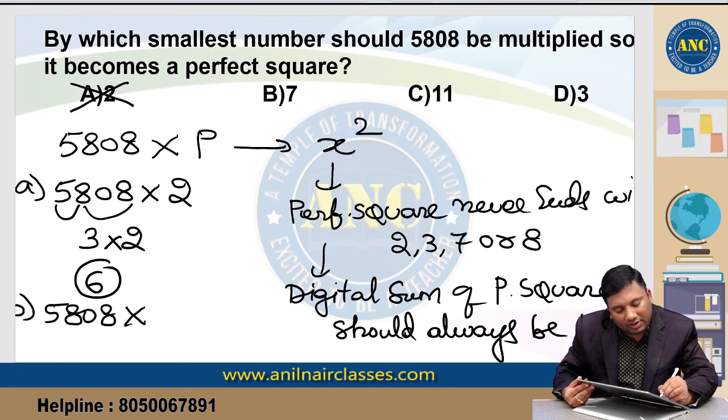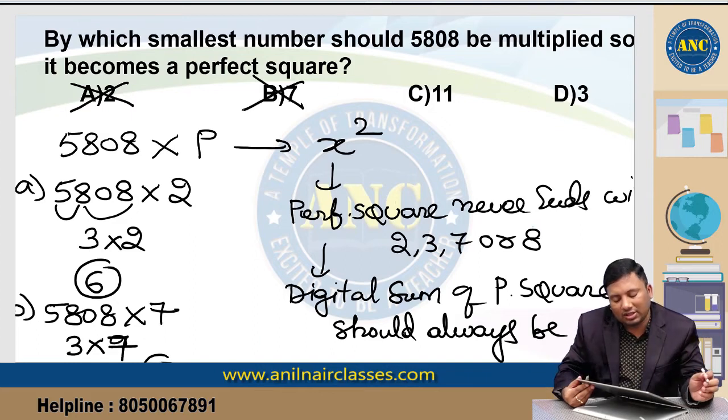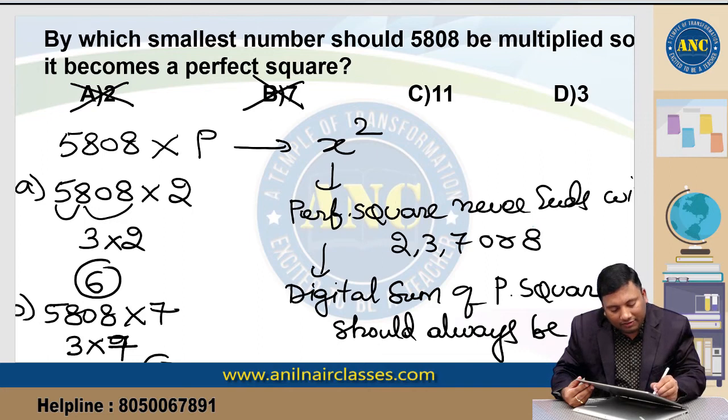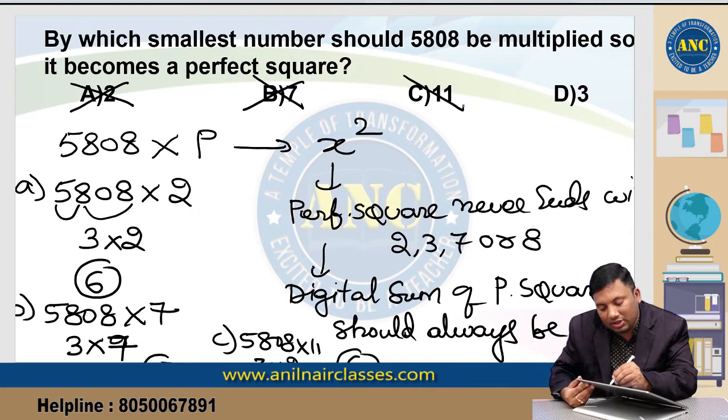5808 into 7. The digital sum is 3. 3 into 7, 3 sevens are 21, 2 plus 1 is 3. A perfect square should have digital sum 1, 4, 7 or 9. Third option, 5808 into 11. This is nothing but 3 into 11 is 2, which is 6. A perfect square should have digital sum 1, 4, 7 or 9.